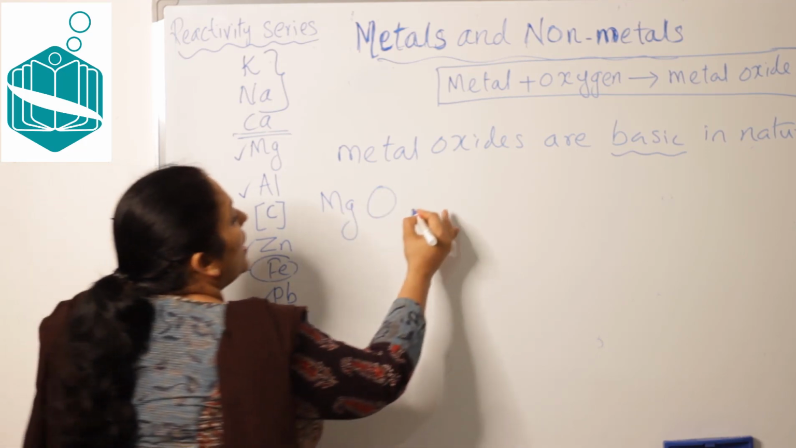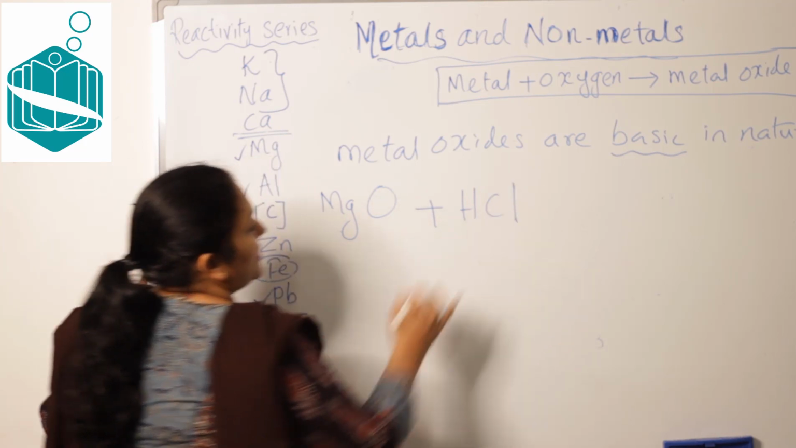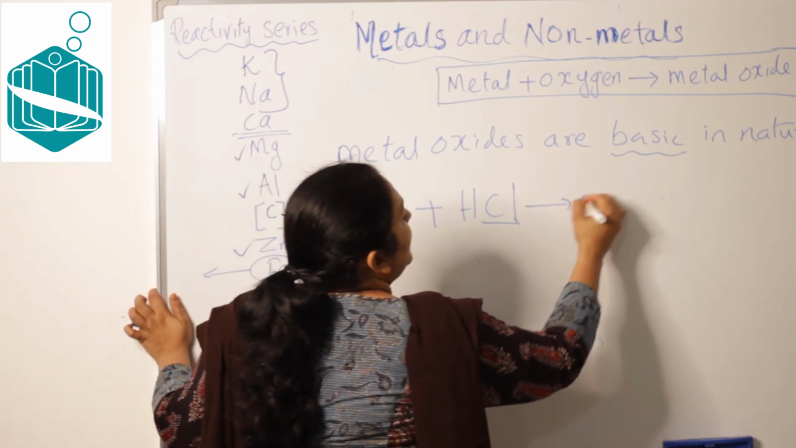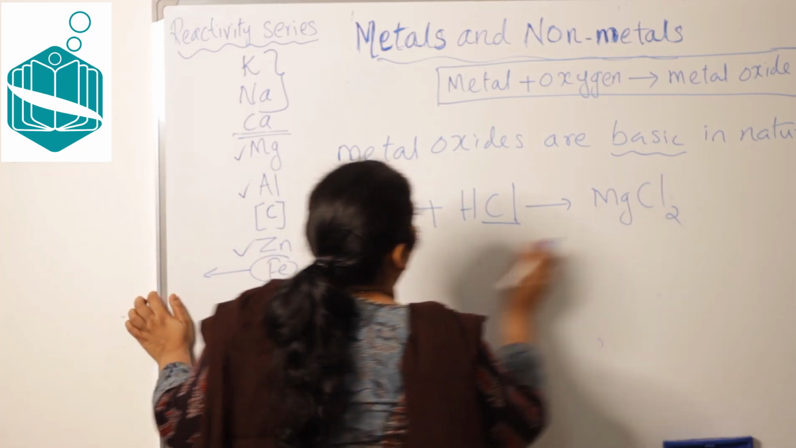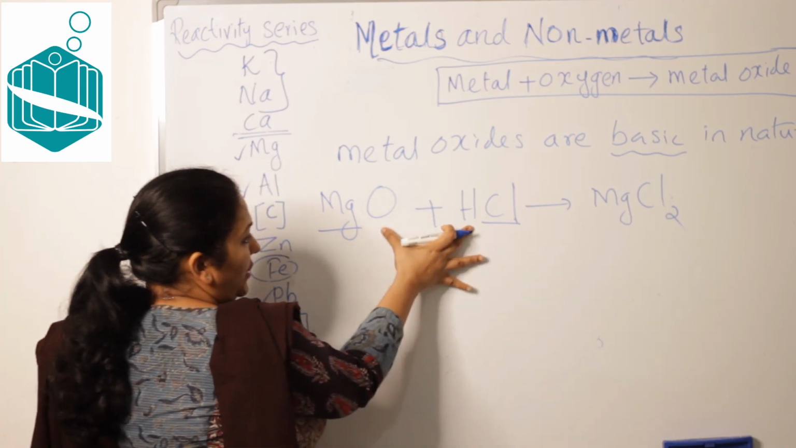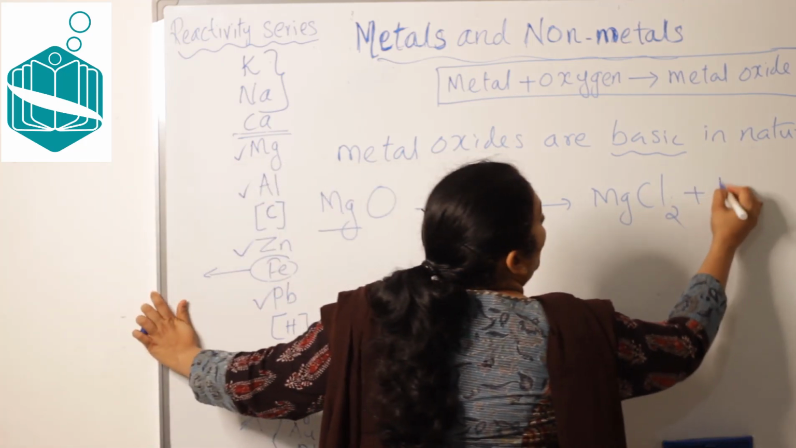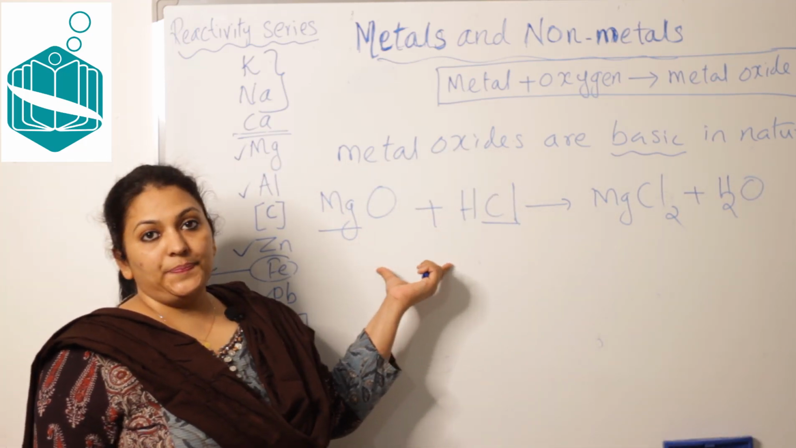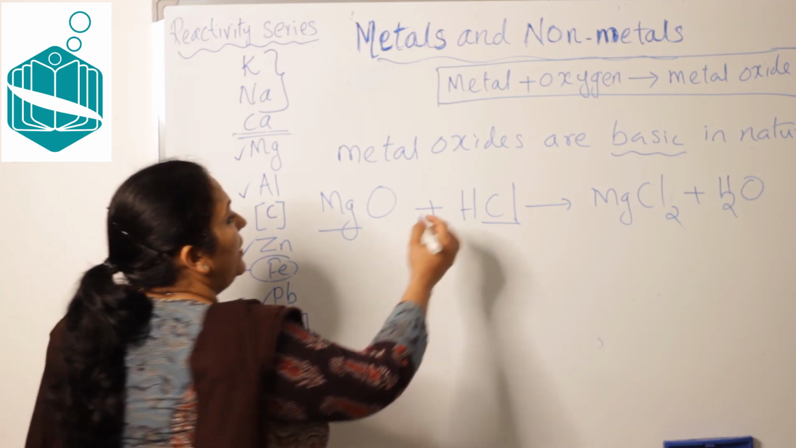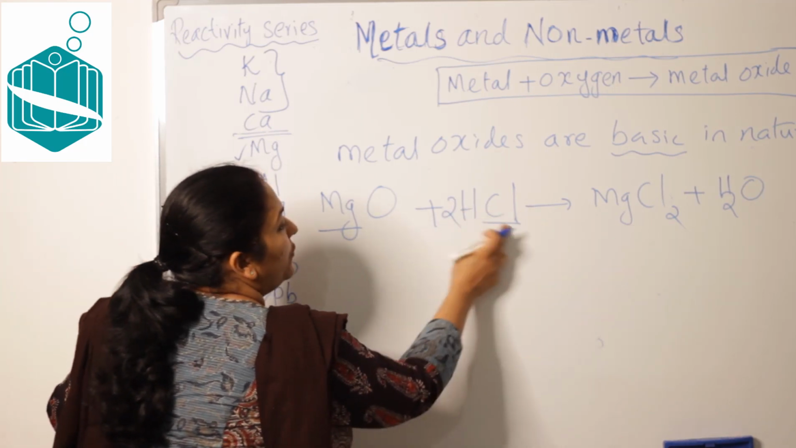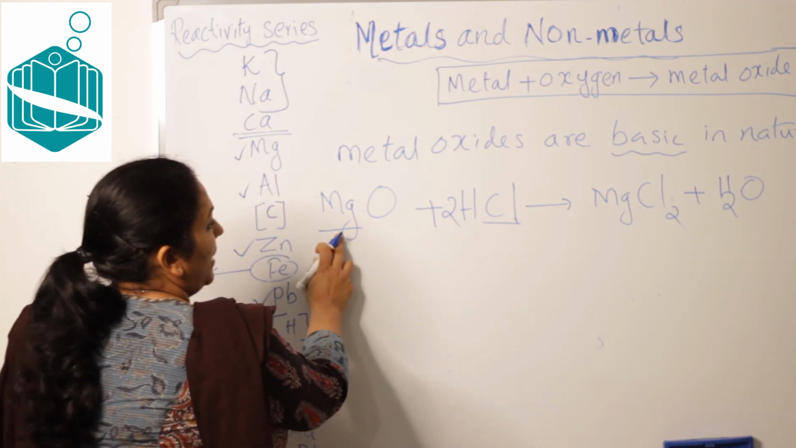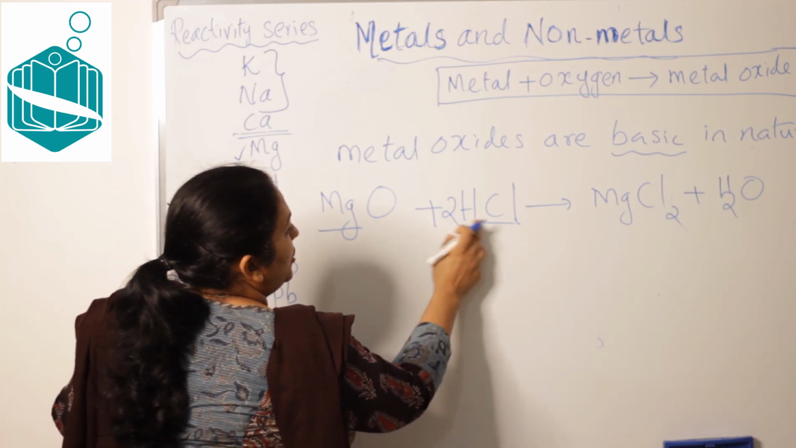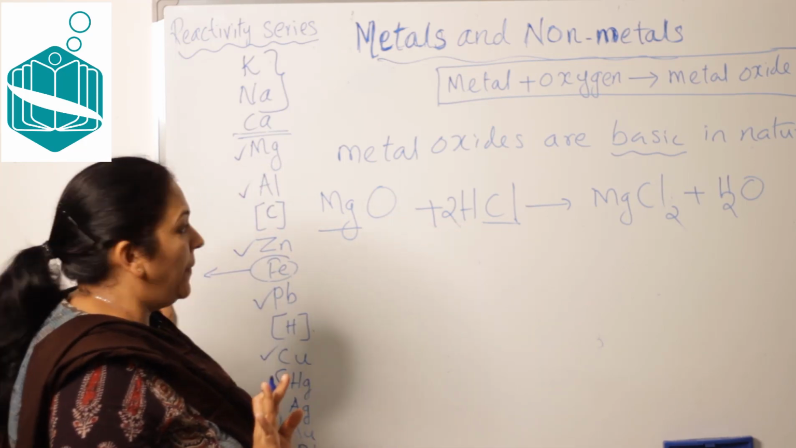When it reacts with an acid, hydrochloric acid, for example, what will happen? What is the product formed? Magnesium chloride and water are the products formed. Here, how to balance that one? 2 HCl, right, chlorine here too, so we want to make chlorine 2 here. Now make MgCl2, right, H2O, it is balanced.